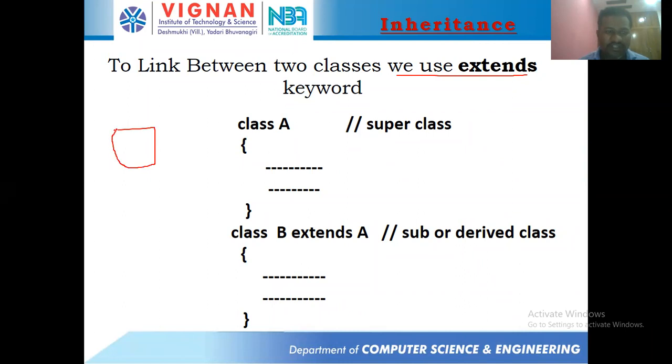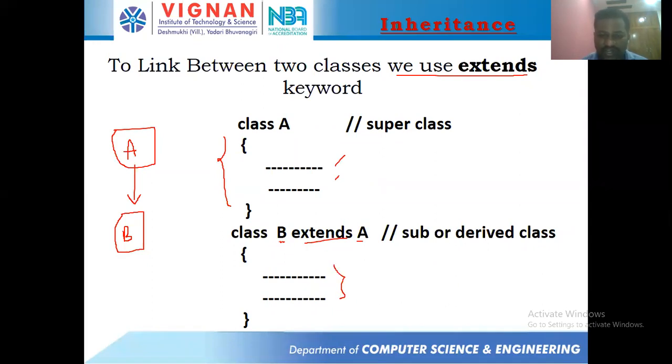Just now what I showed is there exists class A, and from this class A we are deriving class B. How are you deriving class B from class A? Here we'll be using the keyword extends. Like, I'm writing one simple class A, which contains some variables as well as methods. Now I'm going to take class B extends class A, with some variables and methods.